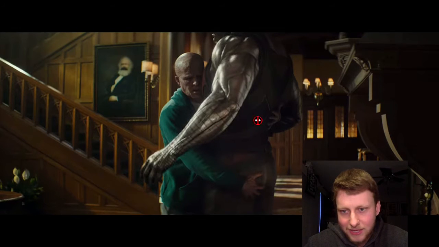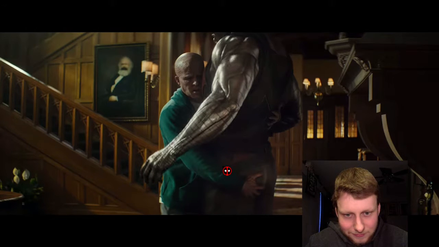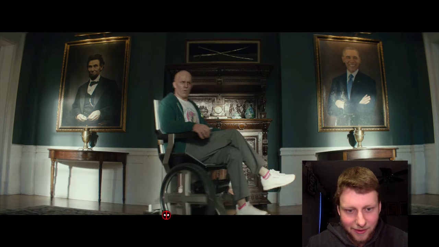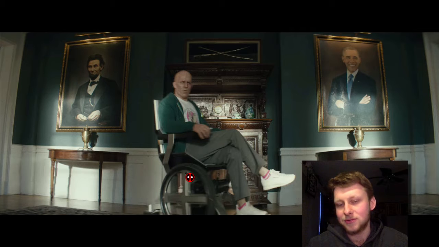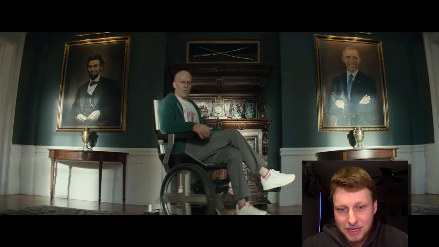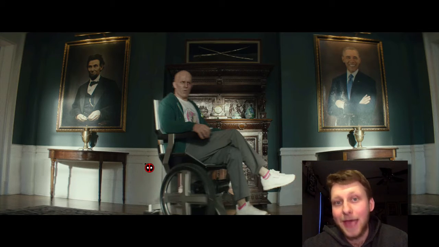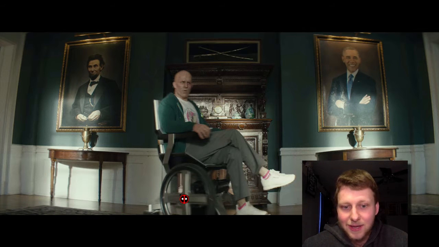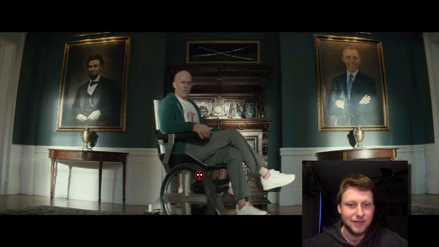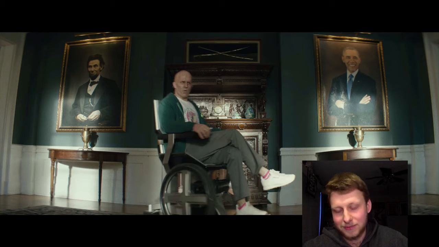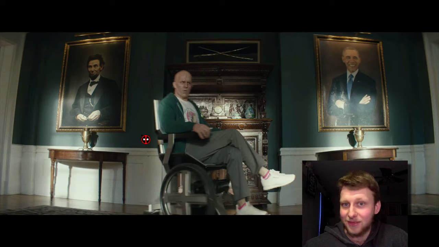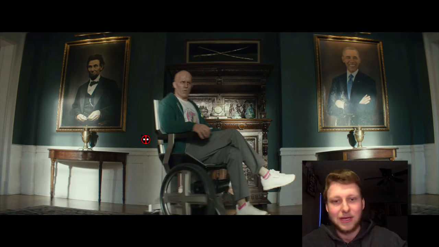We get Deadpool in the X-Mansion with Colossus, and then we get Deadpool just playing around on the chair. And there was a rumor that just came out after the trailer that there'd be a big cameo in here, and I could see someone like Patrick Stewart making a cameo right after Deadpool's playing with this, and all of a sudden someone else comes in and says, "Hey, don't touch that." Or is this before Patrick Stewart's death in Logan? Who knows? It'd be really cool to see that.